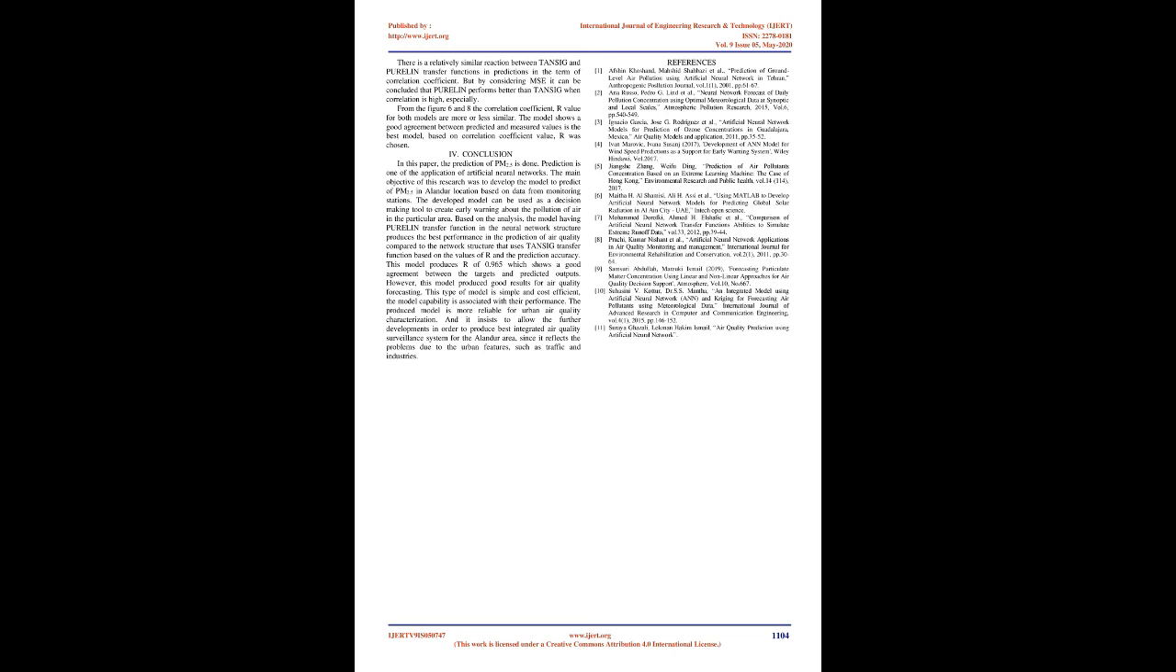This model produces R of 0.965, which shows a good agreement between the targets and predicted outputs. Moreover, this model produced good results for air quality forecasting. This type of model is simple and cost-efficient. The model capability is associated with its performance. The produced model is more reliable for urban air quality characterization, and it allows further developments in order to produce the best integrated air quality surveillance system for the Alandur area, since it reflects the problems due to urban features, such as traffic and industries.